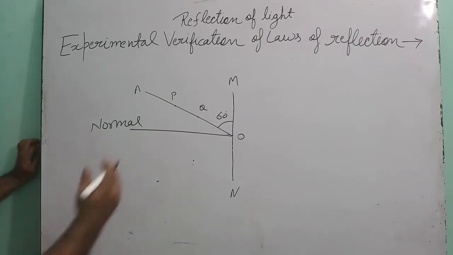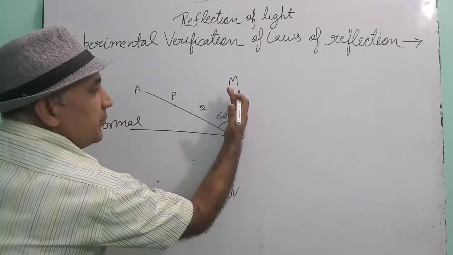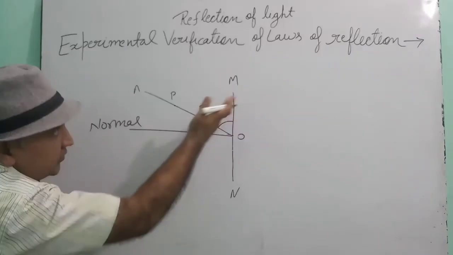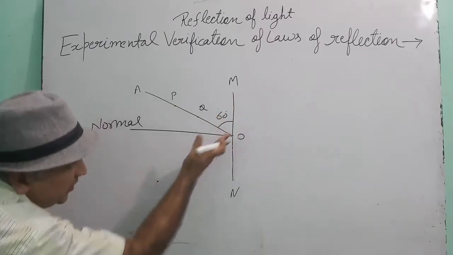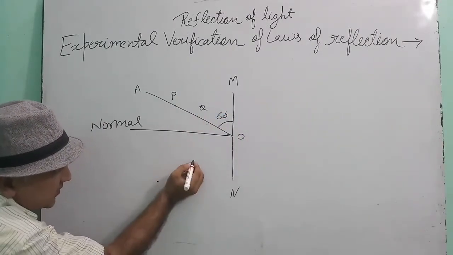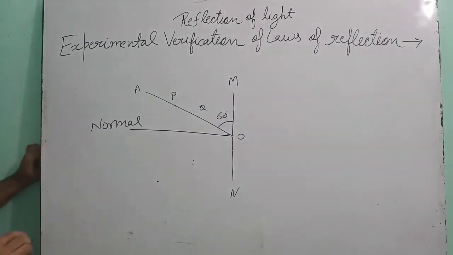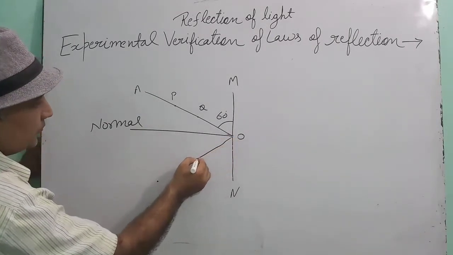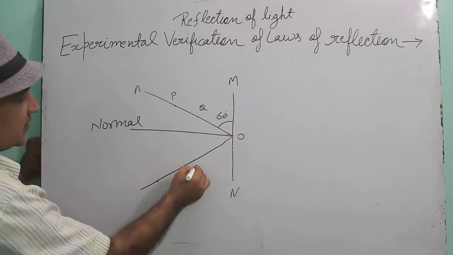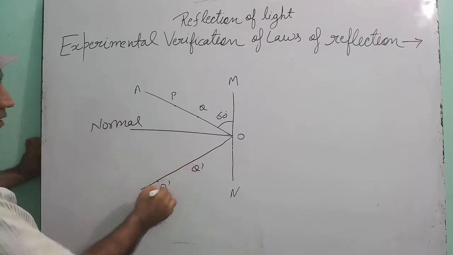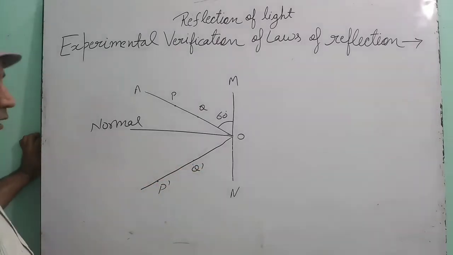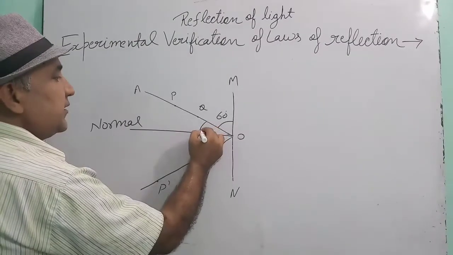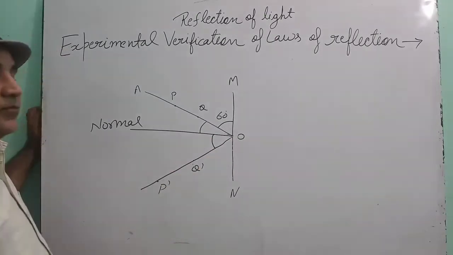Understood how you are doing? At MN you have kept the mirror, and then from the right hand side you will see the image of P and Q inside. From this side you will see somewhere Q, somewhere P, mark it, and then with the help of a scale join it. This is the Q dash, this is the P dash, suppose. Okay, now with the help of a protractor measure these two angles.